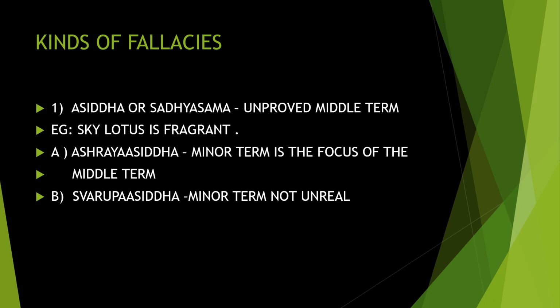That is called Swarupasiddha. Some kind of similarity comes there, and we are in confusion whether it is right or wrong. Both these come under Asiddha or Sadhya Sama, that is, we cannot prove the middle term. That is the word you have to know.